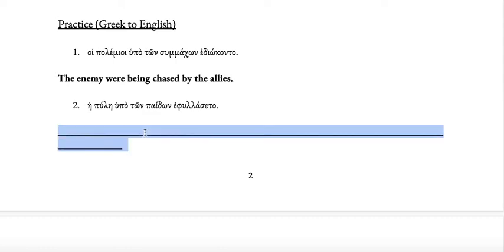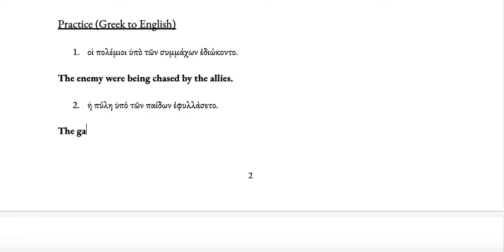Number 2, the subject is he pule, which is the gate. And then imperfect passive, ephulasseto. And that means was being guarded. Okay. And then hupo plus genitive means by, and then you have ton paidon, which is the children. We don't know if it's masculine or feminine, could be boys, could be girls, or could just be children.